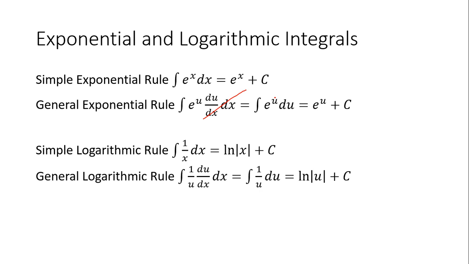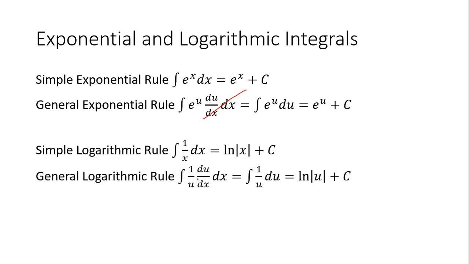Okay? And then the general logarithmic rule is the integral of 1 over u du dx dx, and the integral of that is the natural log of the absolute value of u. This is stating that the u, the amount in that denominator, is not just x. It could be a function, for example 2x plus 1 or x squared plus x. That would mean that the denominator's derivative needs to be present within the integrand.